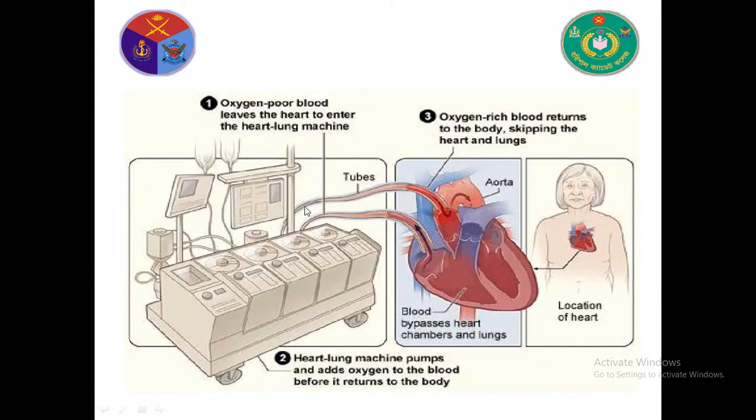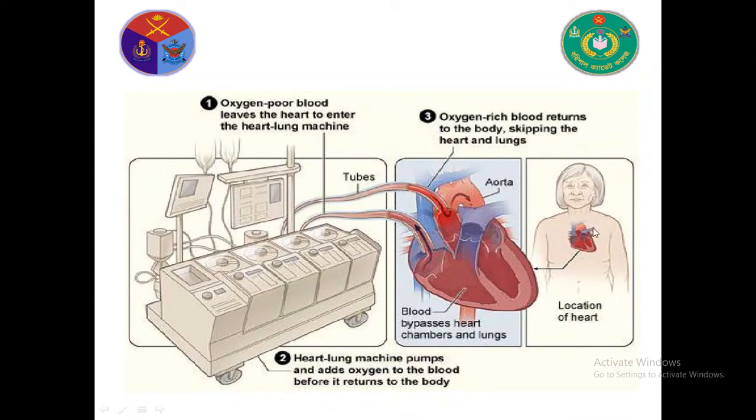Look, oxygen-poor blood leaves the heart to enter the heart-lung machine. So this blood goes to the machine, and by this tube the oxygenated blood goes back to the heart. This machine keeps the heart pumping active, and then the surgeon operates on the heart. So blood bypasses the heart chambers and lungs.